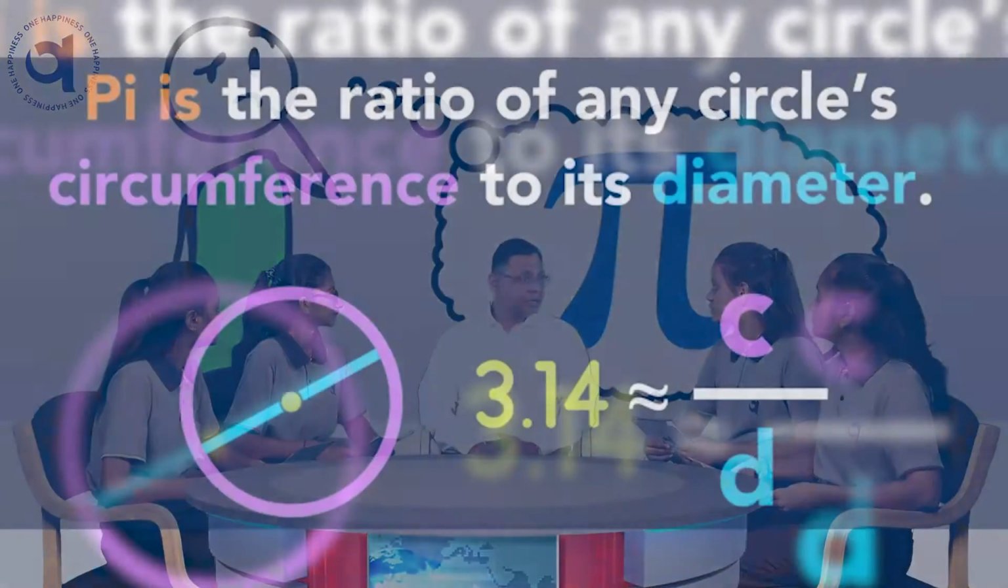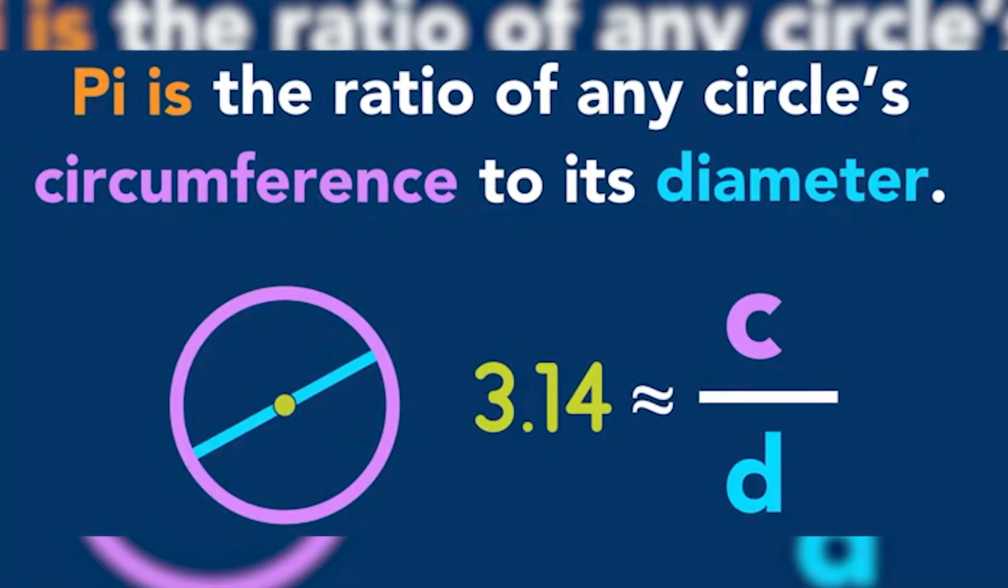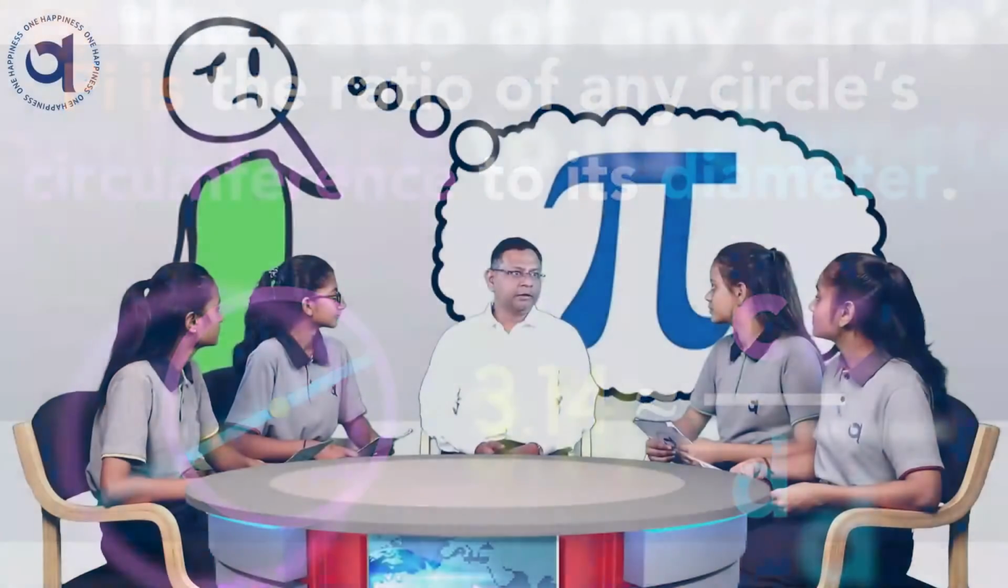Also, pi is represented by the ratio of the circumference to the diameter, and whenever we take any radius of a circle, this ratio is fixed. The ratio is fixed, and this ratio is 3.14, which we consider as pi.